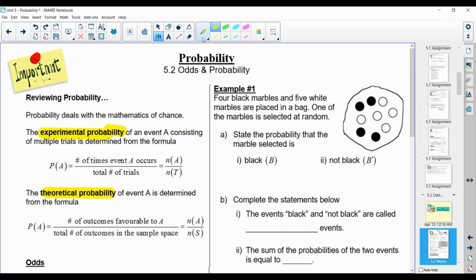Experimental probability is the one that you would have likely done quite a bit in junior high. With experimental probability, you're actually doing the experiment, and your probability would be the number of favorable outcomes that you get out of the number of trials that you do. So if you're rolling a die 10 times and you want to see how many times you get a 4, however many times you get that 4 out of the 10 trials that you did would be your experimental probability.